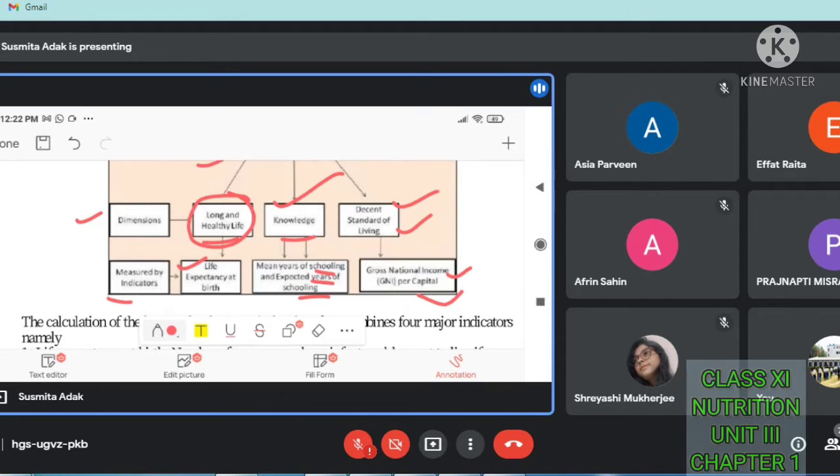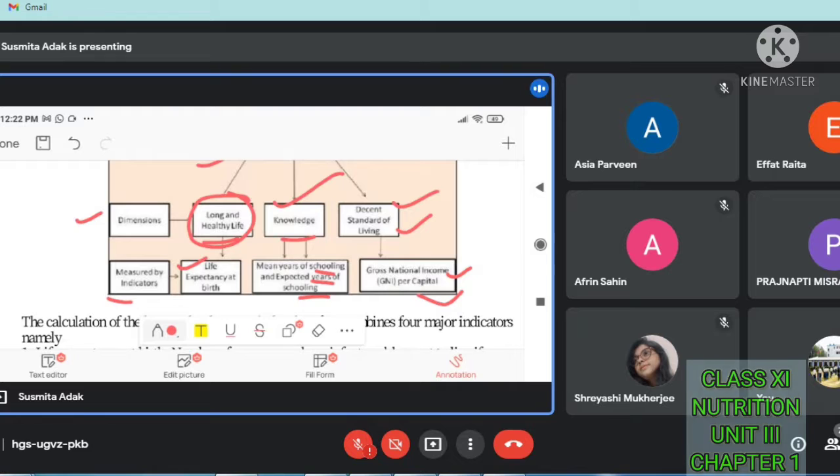If in any state or town or city there are rich people who are associated with some business or job, and their income is very high, more than 10 to 20 lakhs annually, we can say that they are rich. If the annual income is near about a crore, then they are very rich. So that is the decent standard of living.